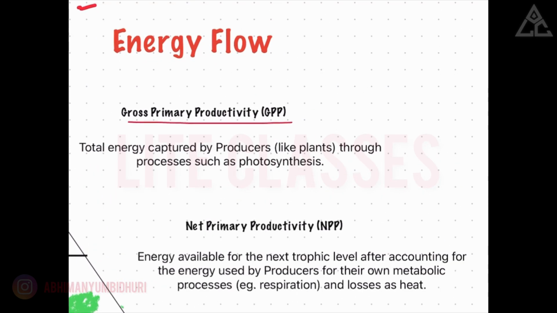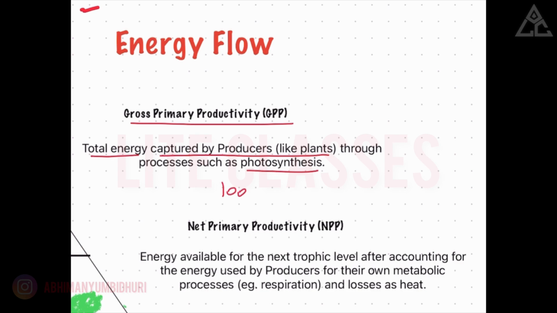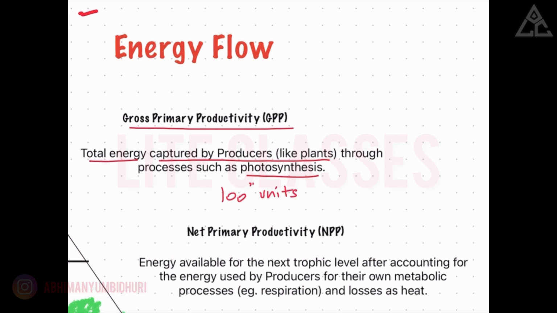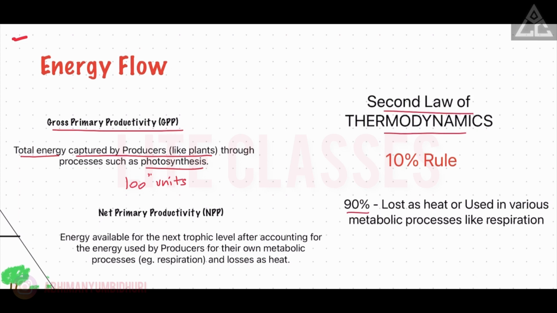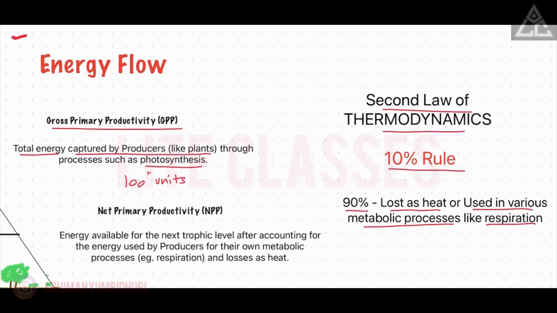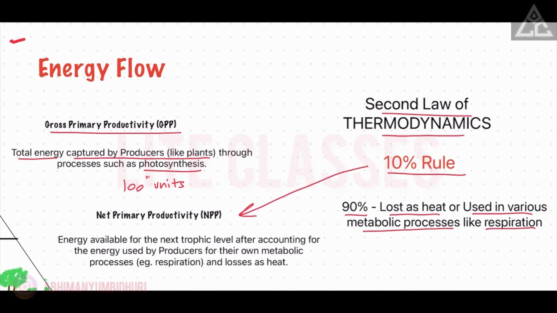Gross primary productivity is the total energy captured by producers like plants through photosynthesis. Let's take it as 100 units, representing the total energy they capture. But here's the catch: according to the second law of thermodynamics, 90% of this energy is either lost as heat or used in various metabolic processes like respiration, leaving behind only 10%, which becomes the net primary productivity, that is, energy available for the next trophic level after accounting for the energy used by producers for their own metabolic processes.